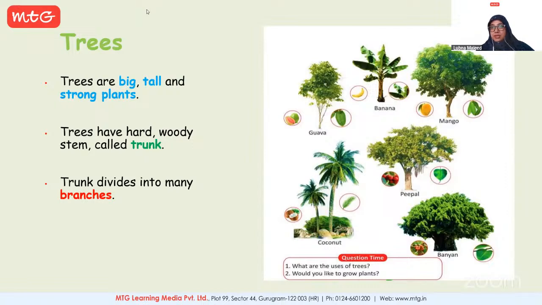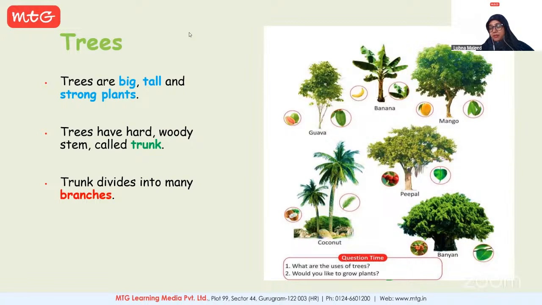Yes, please tell me your name. The trunk divides into many branches. Then what happens? Okay, Durva.